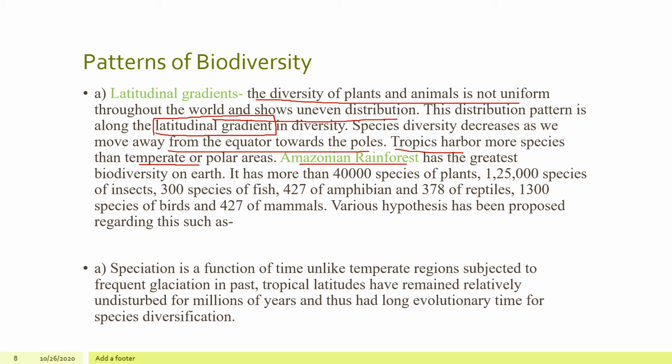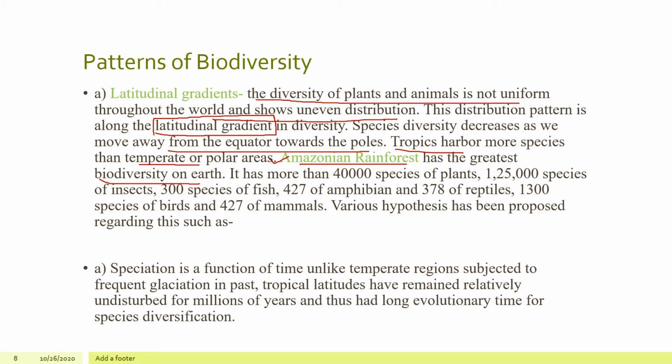Amazonian rainforest has the greatest biodiversity on the earth. This point is to be noted, important. It has more than 40,000 species of plants and many more of insects, fishes, amphibians, reptiles, birds and mammals. Various hypotheses are there.